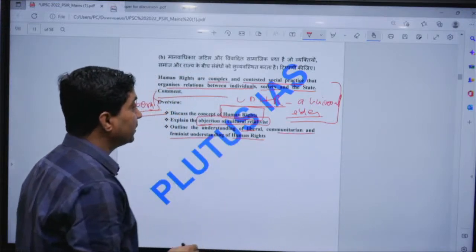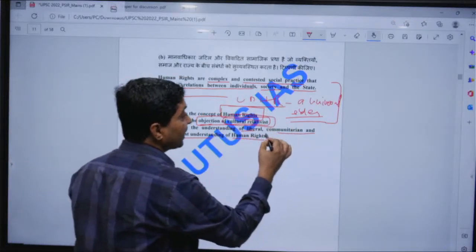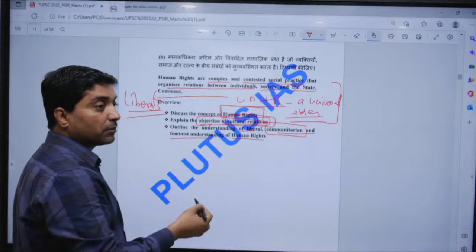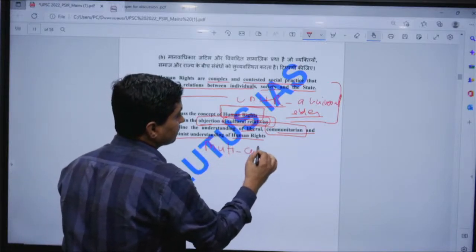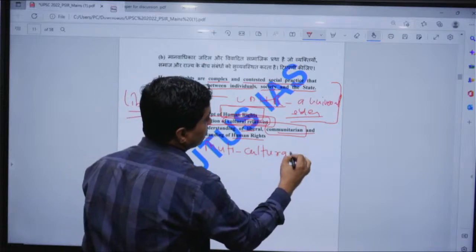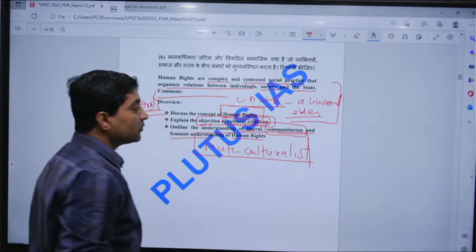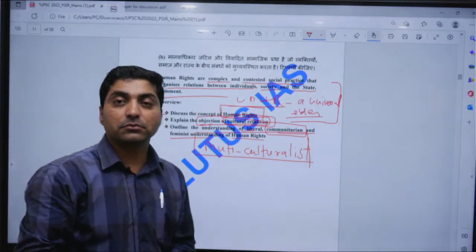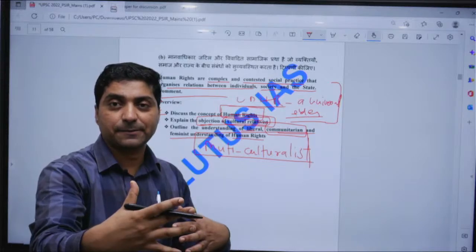For example, the cultural relativist or the communitarian, or the multiculturalist, wants human rights to be defined in a particular context, in a particular society, right.